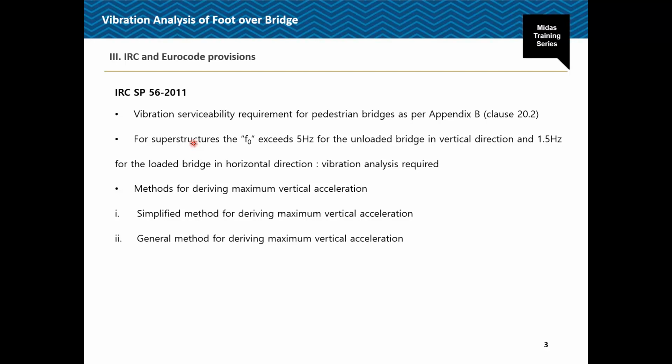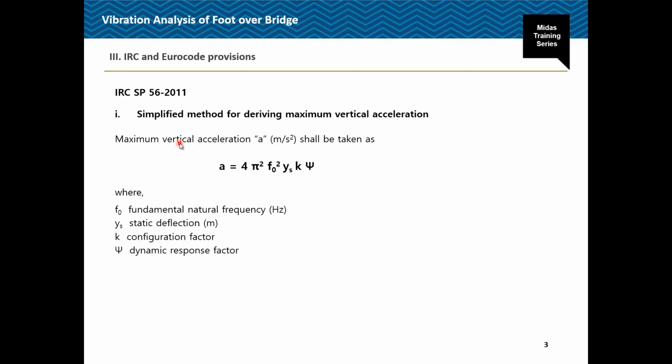So generally IRC SP 56 has not given any specific guidelines if checks are required for the horizontal vibration. Okay, so generally it is given only for the vertical accelerations. So there are two methods for calculation of the maximum vertical acceleration. The first one is the simplified method for deriving the maximum vertical acceleration. This method is valid only for single span or two or three span continuous structures, symmetric superstructures of constant cross section supported on bearings, that will be idealized as simple supports.